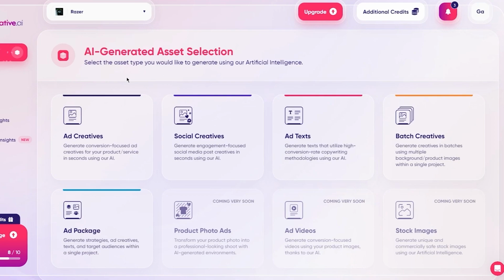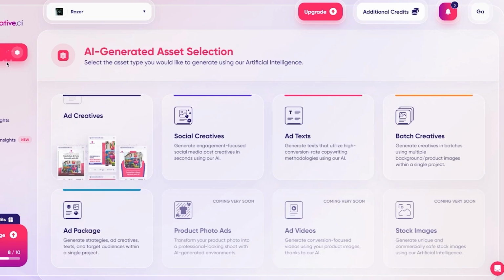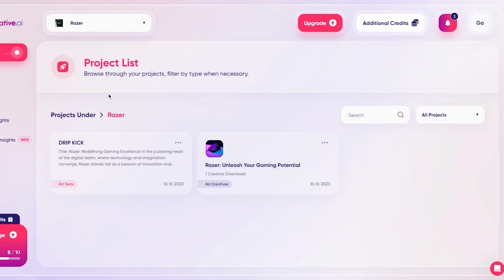Now, Ad Creative's convenience is amazing. First of all, you're going to connect your ad account to copy the details. Once you do that, you're going to generate different ad creatives for yourself. You're going to make a brand. A brand is important because without it, you can't make projects. So choose a brand. Once you've chosen a brand, then you're going to move on to making ad creatives, ad texts, and a whole lot of other things, really great stuff and hassle-free work.